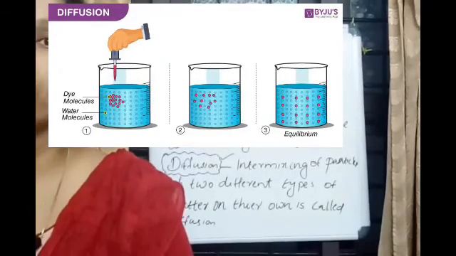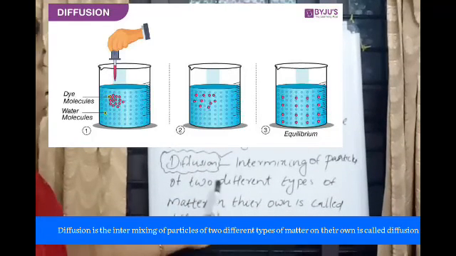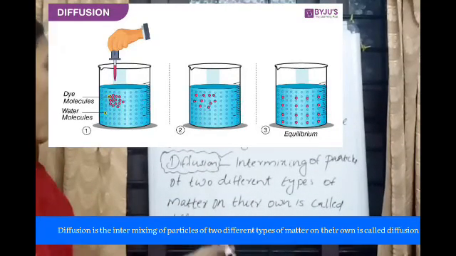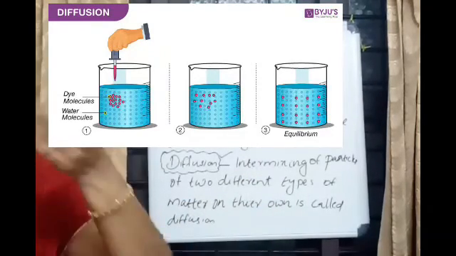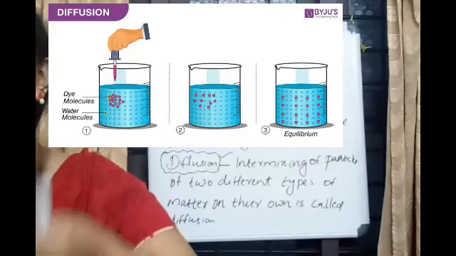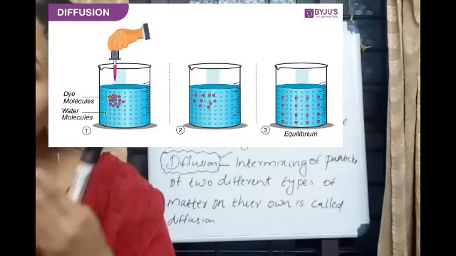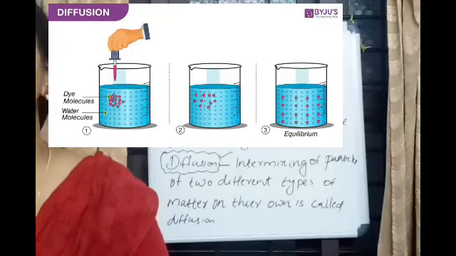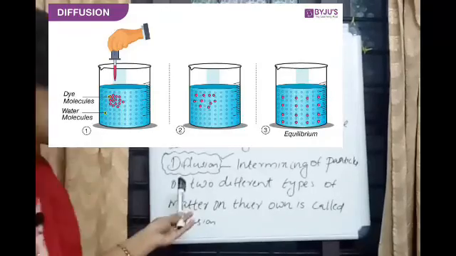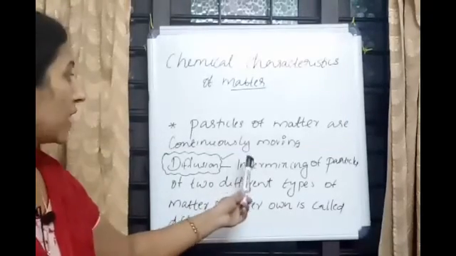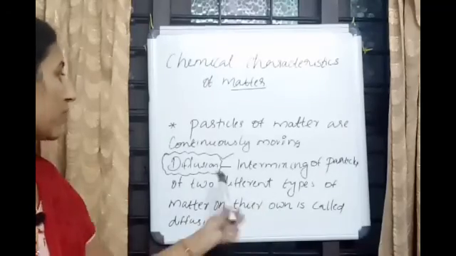So how do we define diffusion? Diffusion is the intermixing of particles of two different types of matter on their own. So diffusion is the intermixing of matter particles and air on their own. We don't have to mix them, they mix automatically. That process of mixing is known as diffusion.